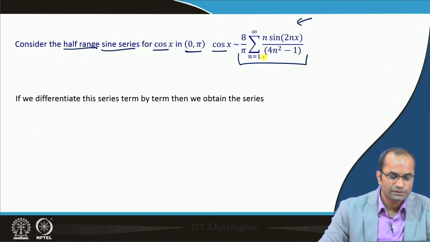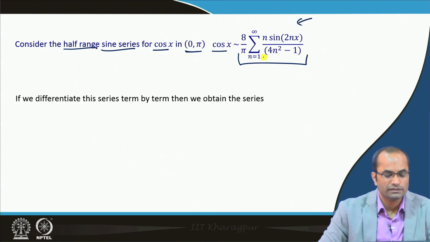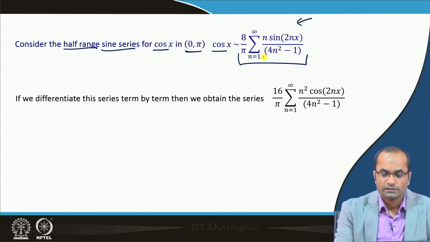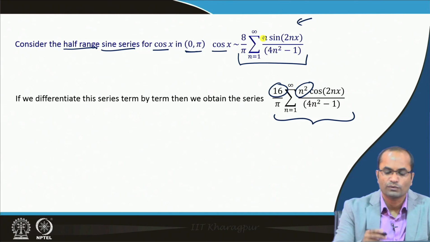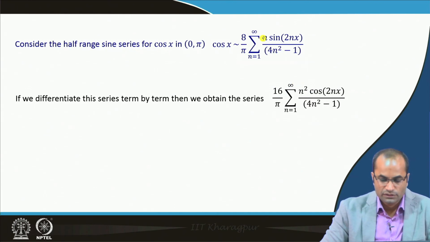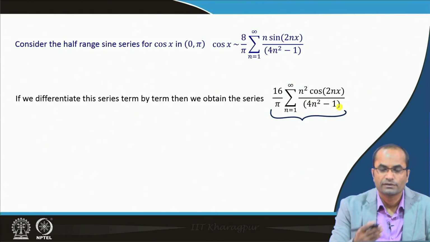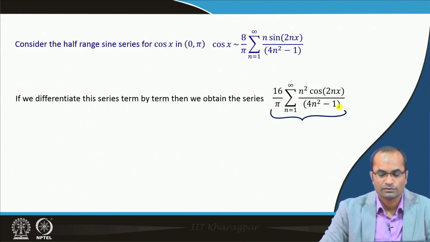Again, if we differentiate this series term by term, we obtain a new series with the factor 2 n, where the 2 is merged with 8, and then we have n square instead of n. This is the new series when we have differentiated the given series term by term.